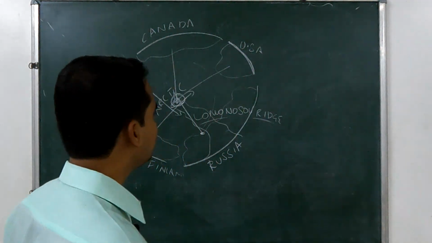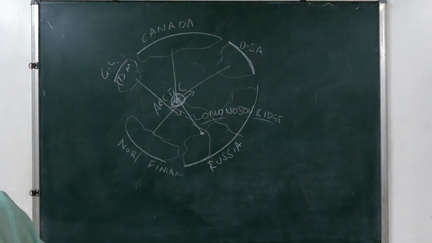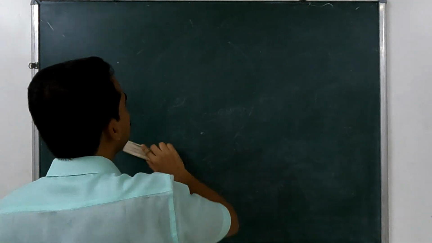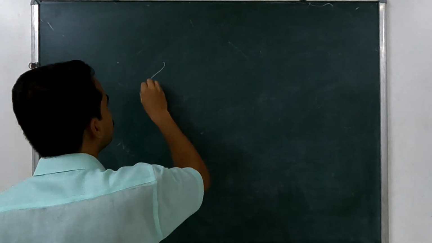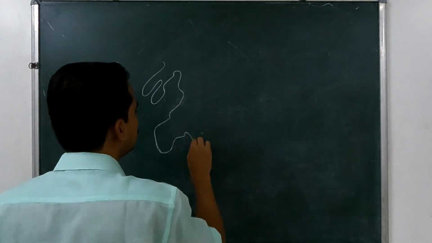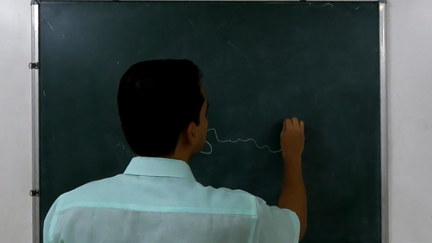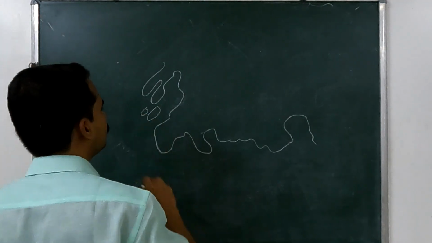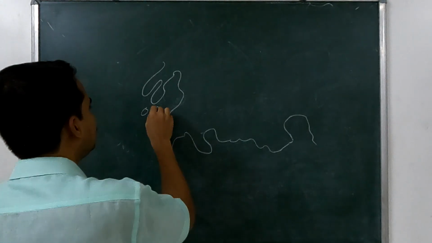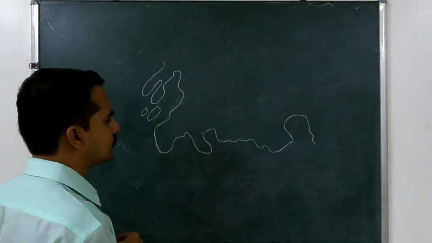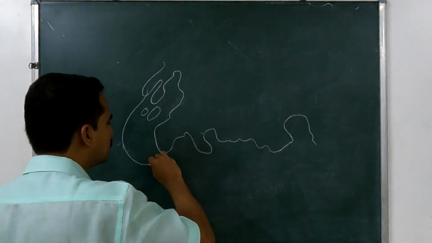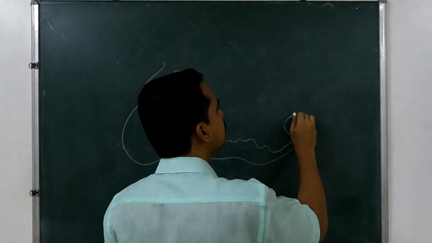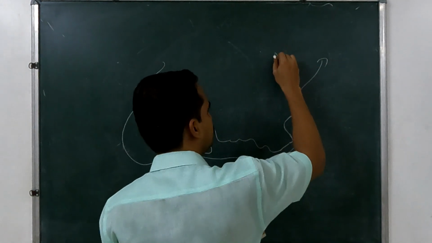Okay, and another thing, Russia is trying to make the Northern Sea Route through Arctic. Because if we want to transport things, for example this is the European part, and here is Russia. If we have to transport through ship from England to Russia or from Scandinavian countries to Russia, we have to travel through the Strait of Gibraltar and then to the Mediterranean Sea and then the Aegean Sea, Black Sea, and then to the landmass of Russia here.